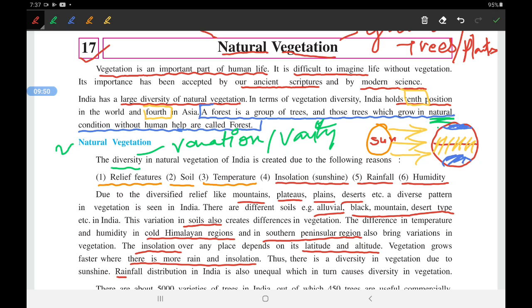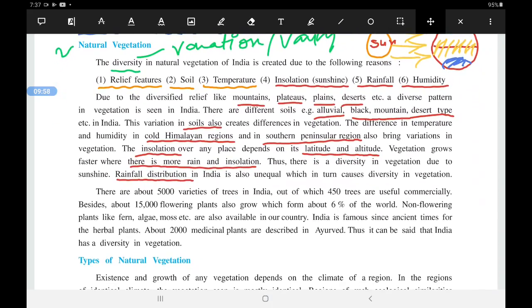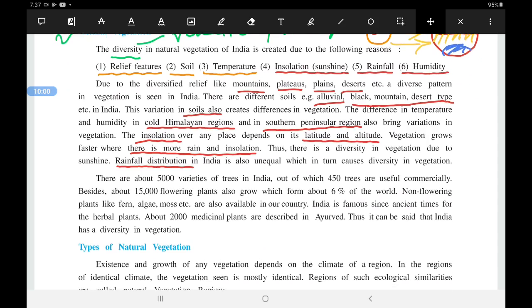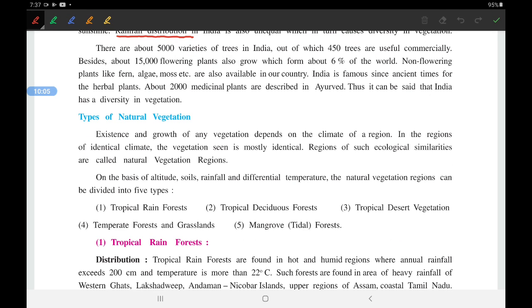Rainfall distribution is also important. In India, it is unequal, which in turn causes diversity in vegetation. So due to rainfall also there is diversity in the vegetation. Now, there are about 5,000 varieties of trees. Remember this. There are about 5,000 varieties of trees in India, out of which 450 are used commercially. Commercially means they are used for buildings, furniture and different kinds of things. Commercially means they are traded, used for business and other things.